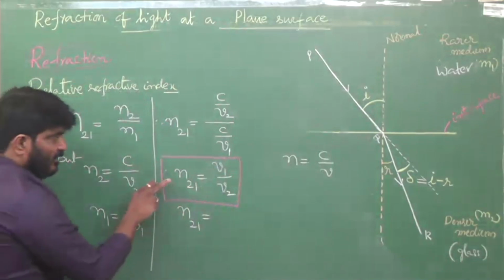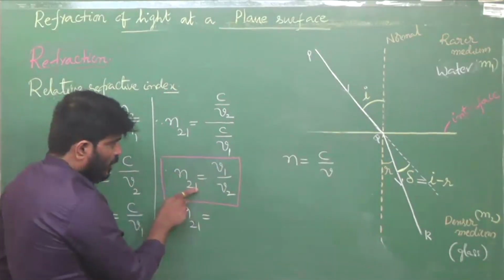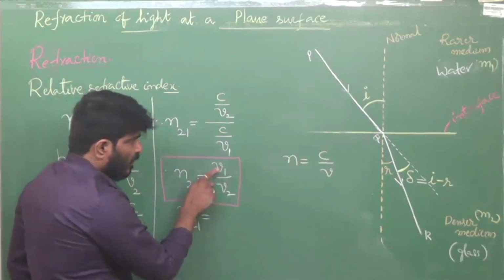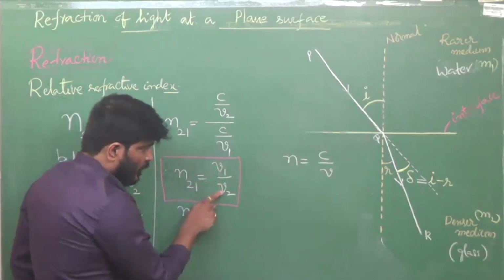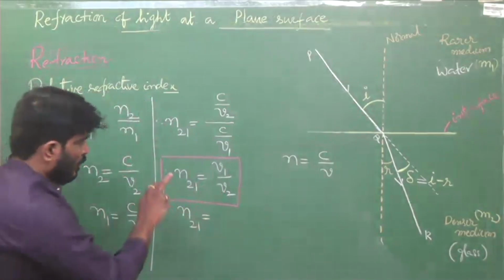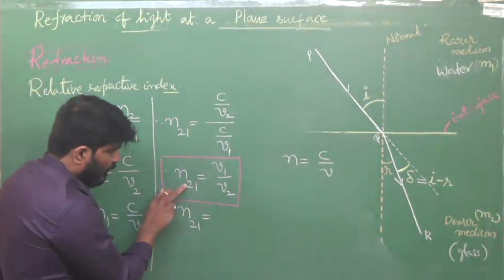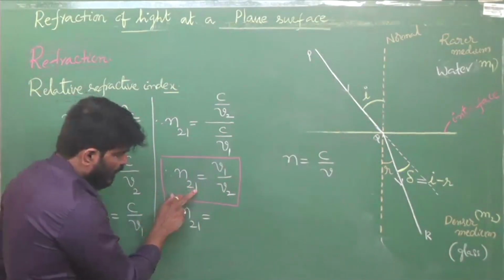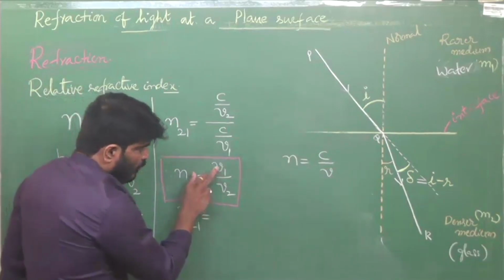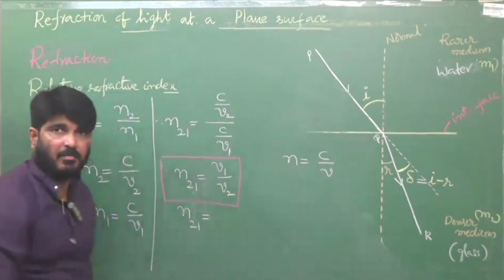How to define it? The relative refractive index of medium 2 with respect to medium 1 can be defined as the ratio of speed of light in medium 1 to speed of light in medium 2. Relative refractive index of medium 2 with respect to medium 1 is defined as the ratio of speed of light in medium 1 and speed of light in medium 2.